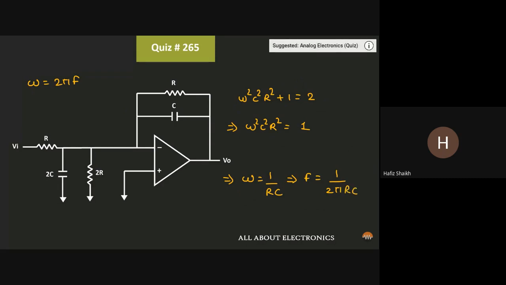So this frequency f will be equal to the cutoff frequency. Let's call it fc. In this equation, if we put the values of r and c, then we can find the cutoff frequency. That means the cutoff frequency, or minus 3 dB frequency, is equal to 1 divided by 2 pi times 2 kilo ohm times 1 microfarad.